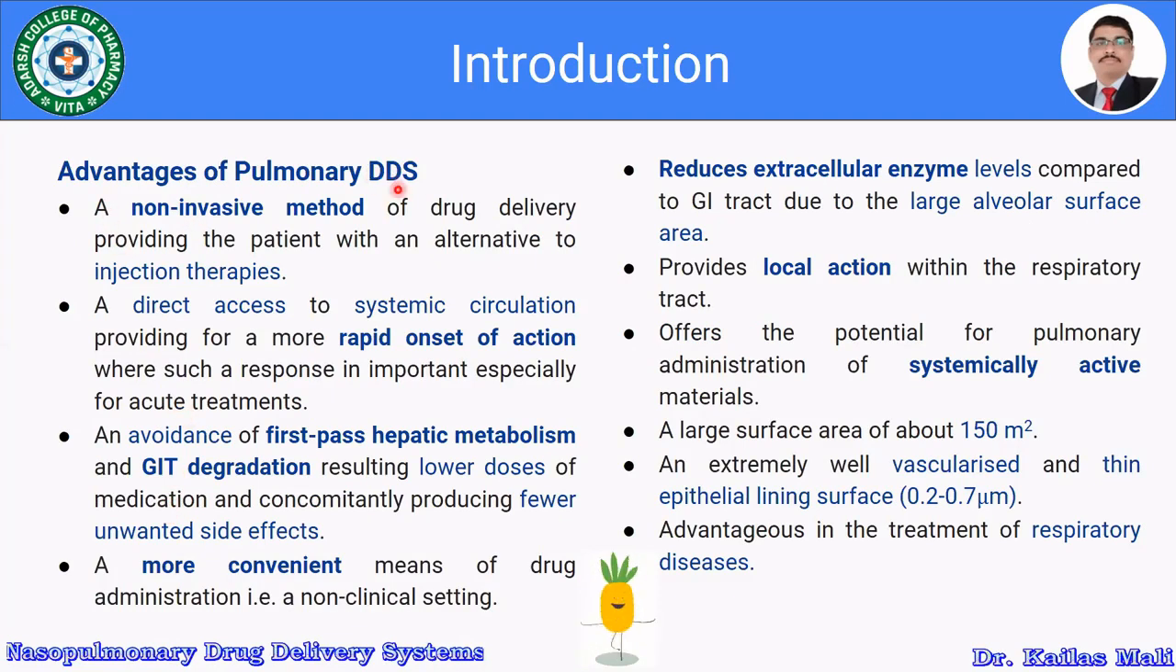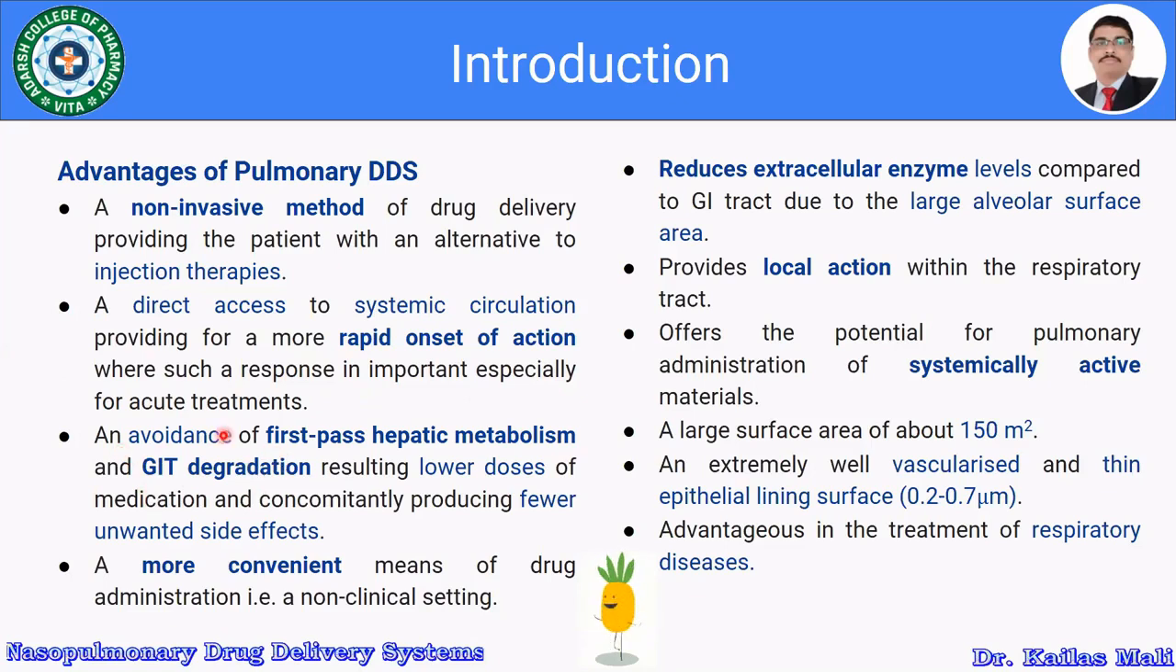The pulmonary drug delivery system is a non-invasive method of drug delivery, providing the patient with an alternative to injection therapy. As it is non-invasive in nature, there is direct access to systemic circulation, providing a more rapid onset of action, where such a response is important, especially for acute treatments. It is possible to avoid first pass hepatic metabolism and gastrointestinal degradation.